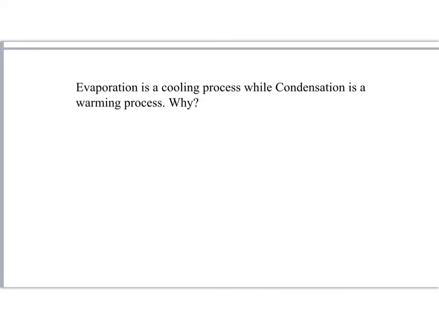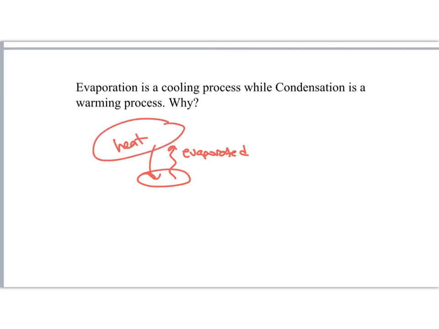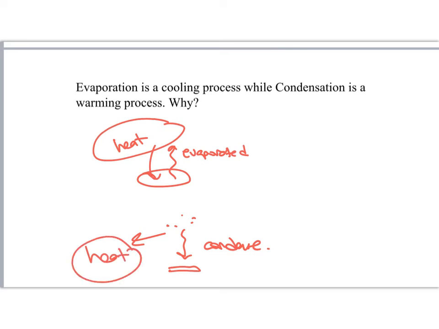Evaporation is a cooling process while condensation is a warming process, because when something evaporates, it takes heat from its surroundings. So the surrounding loses heat and becomes cool. When something condenses, it gives heat to the surroundings. So the surrounding takes heat and gets warmer.